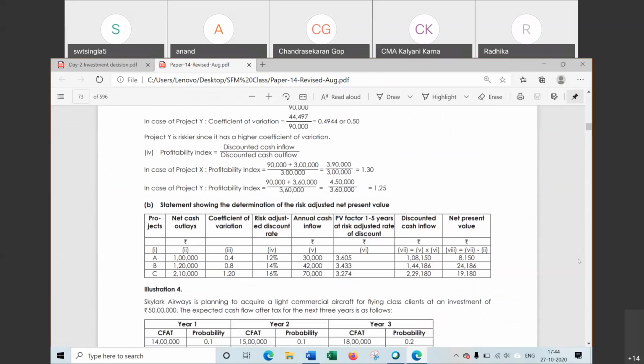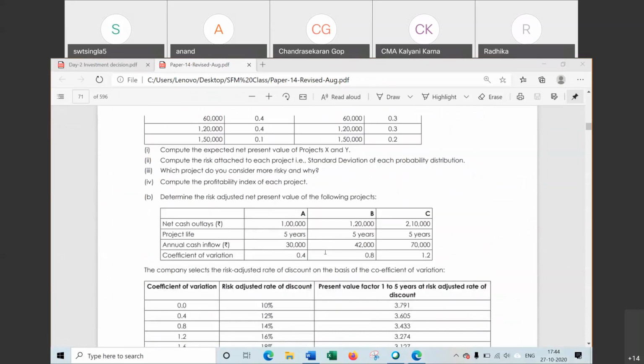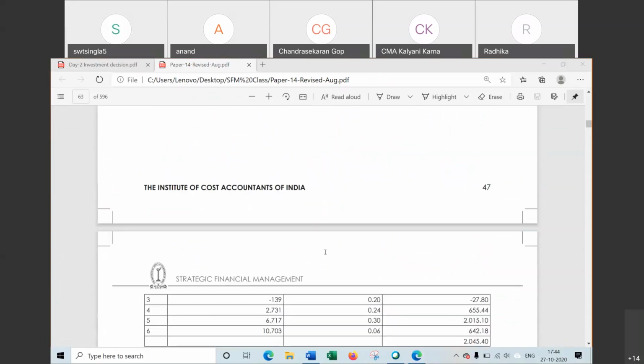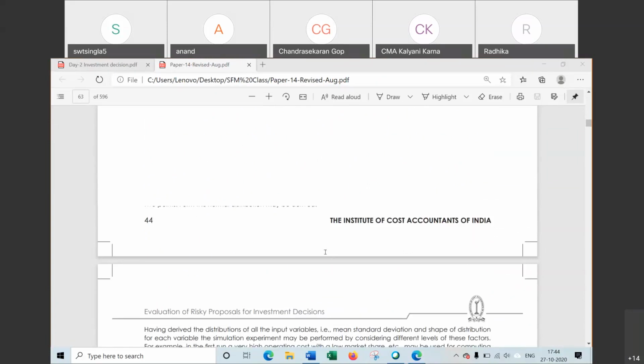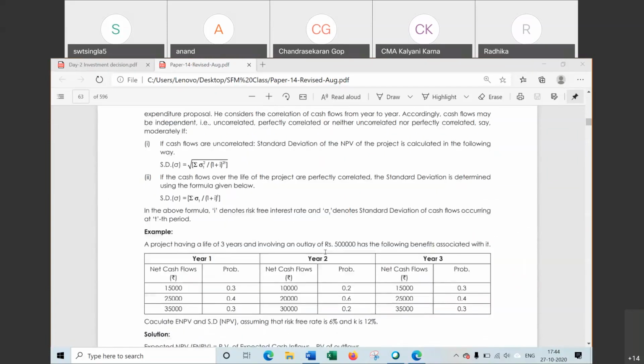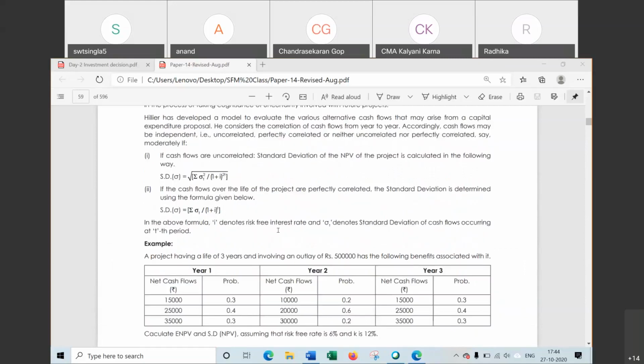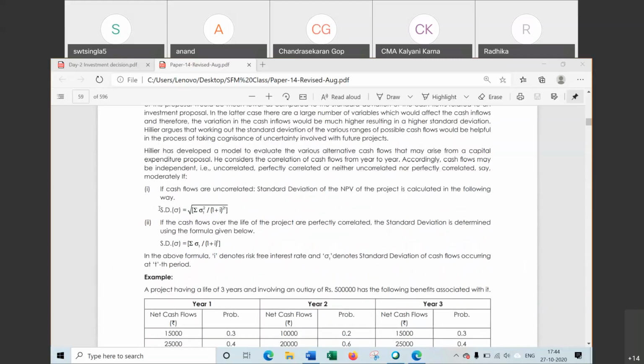I think some of you are saying theory is given at page 45. So all the topics we have done now. One is Hillier model. Hillier model, if you can remember the formula, it is okay. Otherwise, it is also okay.